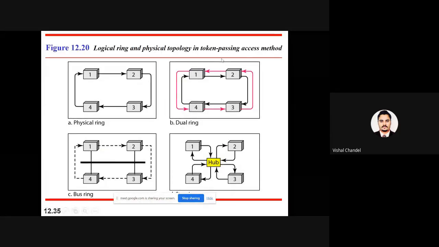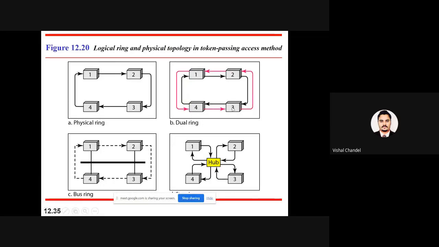So this is the token ring method. Suppose these 4 members are part of the channel. So first we start a token. How many people are interested to use the channel? So the token is going to be accepted by A. When the token is passed to 2, 2 replies for the token that he is not interested to use, then the token is passed to 3. So now what is happening? A token is created, and the first transmission will start by 1, and 2 is not interested in transmission, so the token will pass to 3.